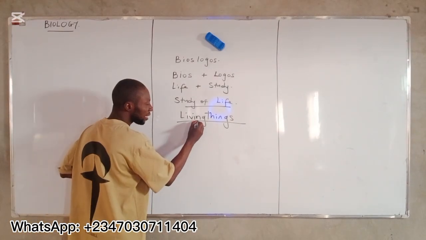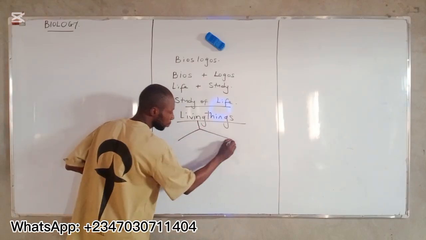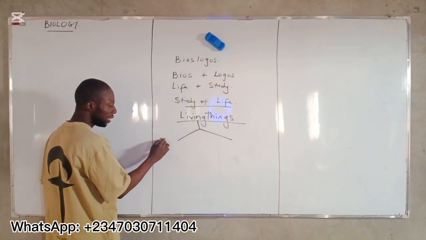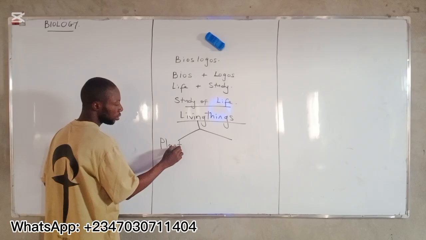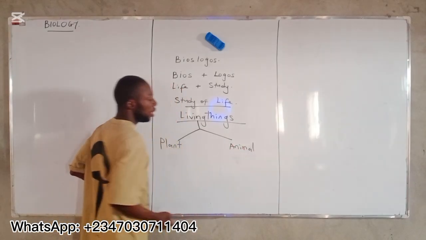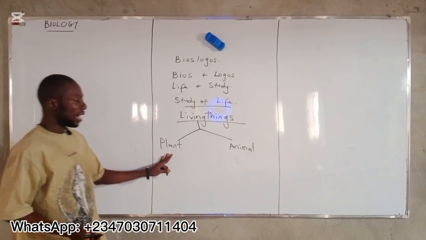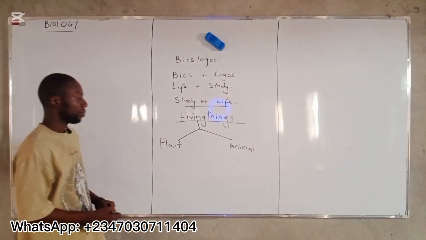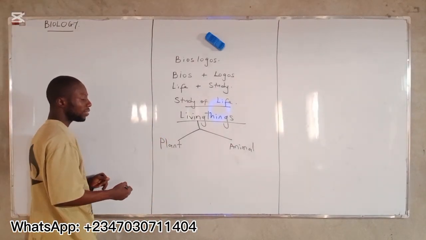Now, these living things are broadly classified into two. We have it as plants. We have it as animal. Living things are classified as plants and animal. All right?